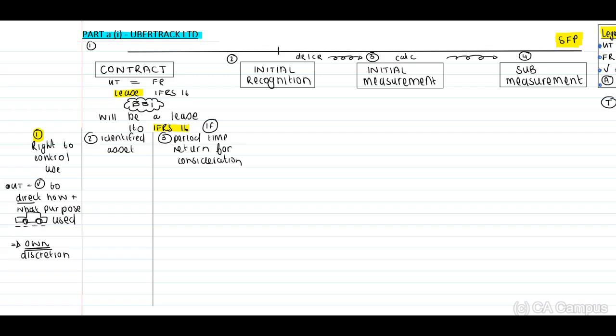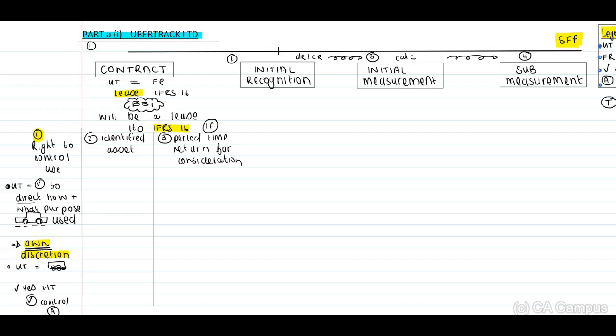When UberTrack uses this asset at its own discretion, UberTrack will receive the future economic benefits from the use of this asset. But the fact that UberTrack can use this based on its own discretion, we are able to conclude and state that yes, UberTrack has the right to control the asset.